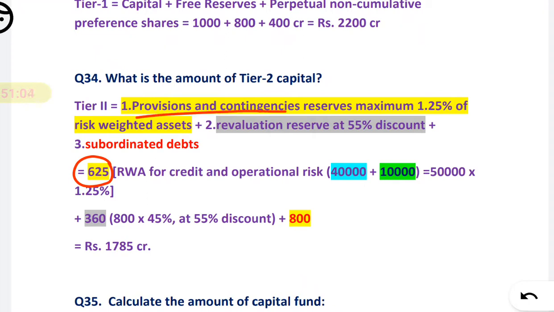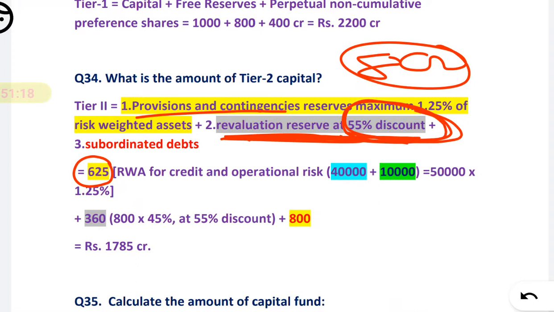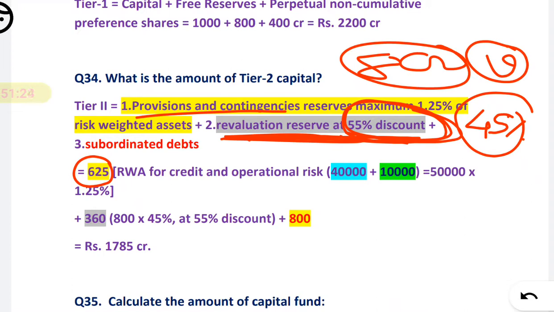Second, revaluation reserve at a 55% discount. They have given the amount of the revaluation reserve as 800 CR in the question. So we have to find it at a 55% discount. 55% discount means we have to find the 45% value of that, right or wrong? Right. So we have to find the 45% value of 800, you will get 360. Okay, 45% value, you will get 360.